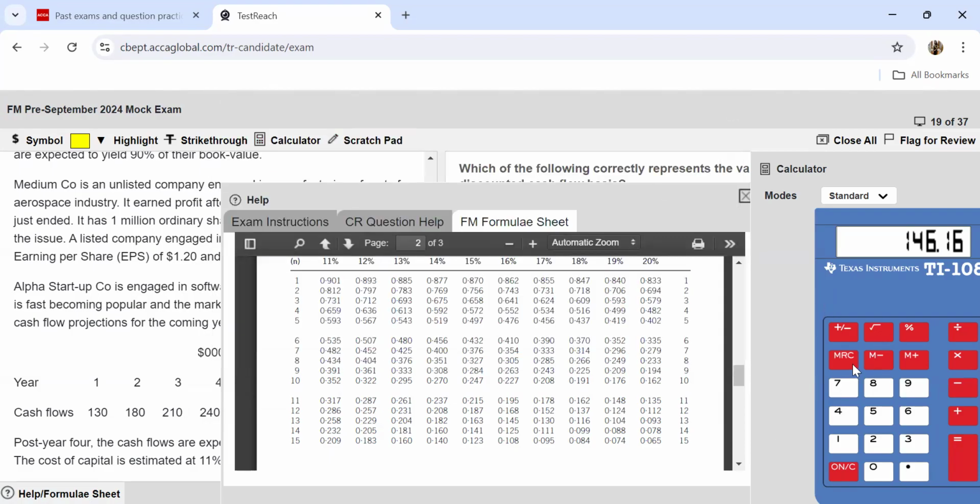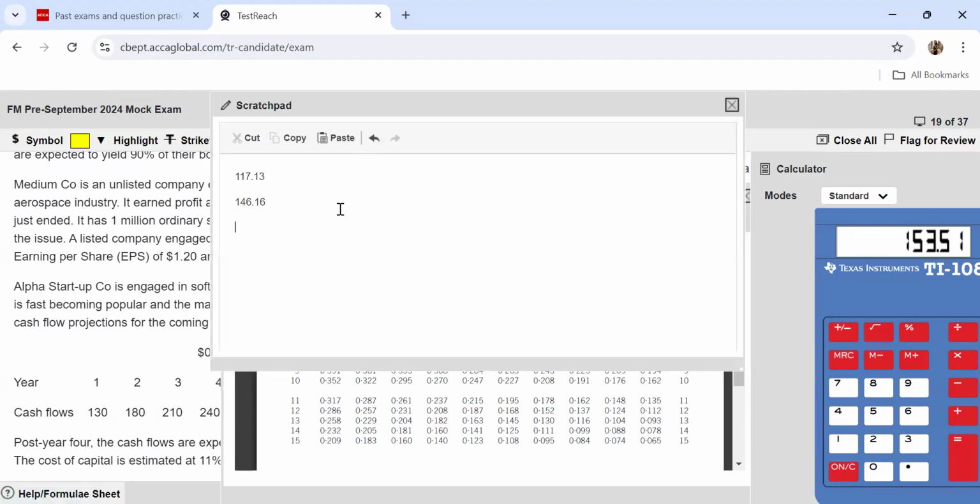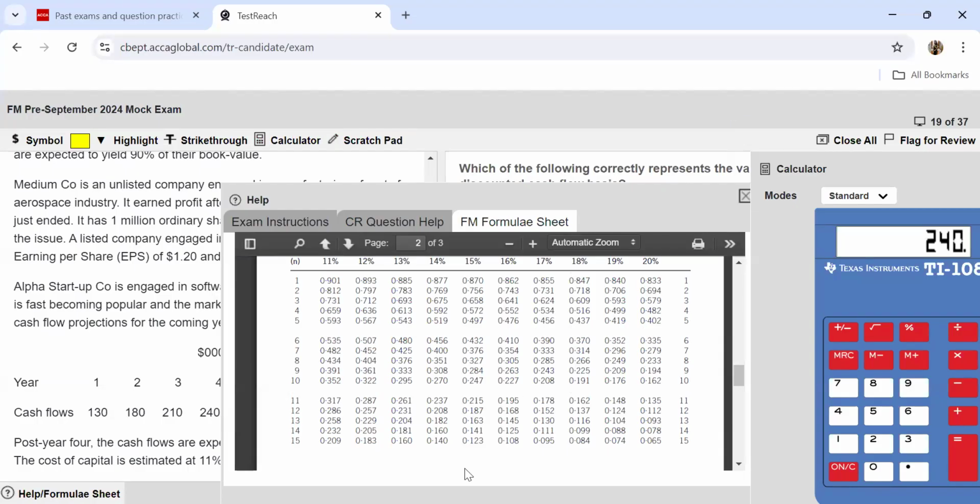Then moving to the third year is 210 multiplied by 0.731. So this gives you 153.51. All right, and last but not the least, you have 240. So 240 needs to be multiplied with the fourth year's figure, 0.659. So this is what you get.